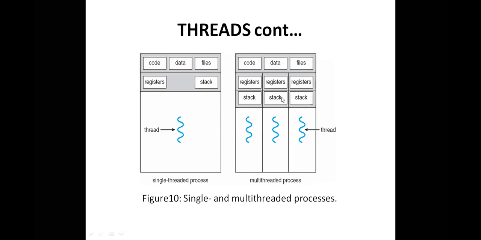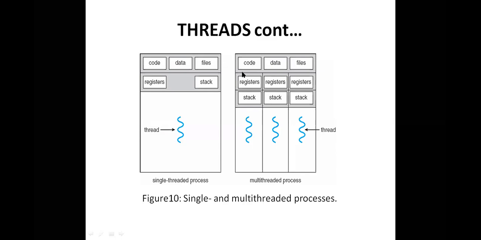But in this second diagram, if you observe, there are three threads. The code area, data area, and files of a single process are shared by the three threads, and registers and stack are individual to each thread. All the threads of one process can share code area, data area, and files.